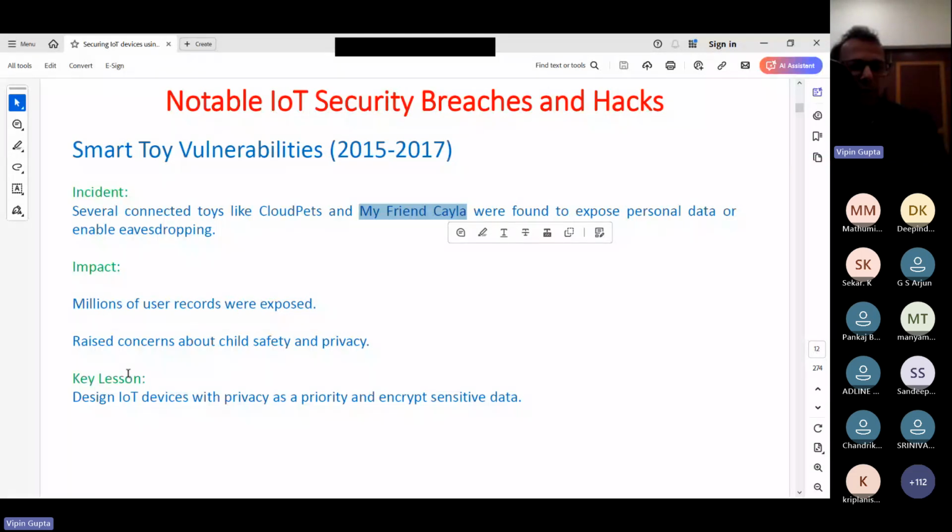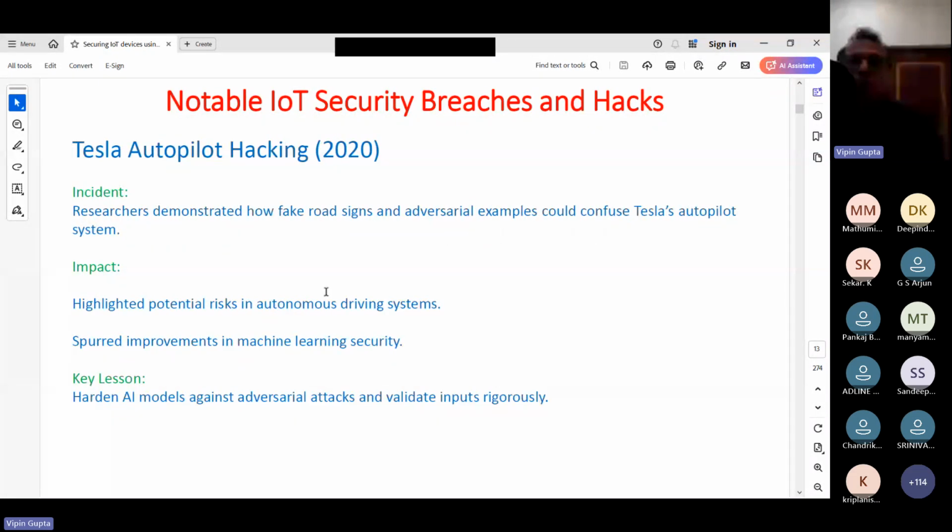And in this case, what is the lesson? Design IoT devices with privacy as a priority and encrypt sensitive data. We will be looking at this solution also, how we can encrypt the data and which tools we can use. So the last thing, Tesla Autopilot hacking. Researchers demonstrated how fake road signs and adversarial samples could confuse Tesla's Autopilot system. It highlighted potential risks in autonomous driving systems and spurred improvements in machine learning security.